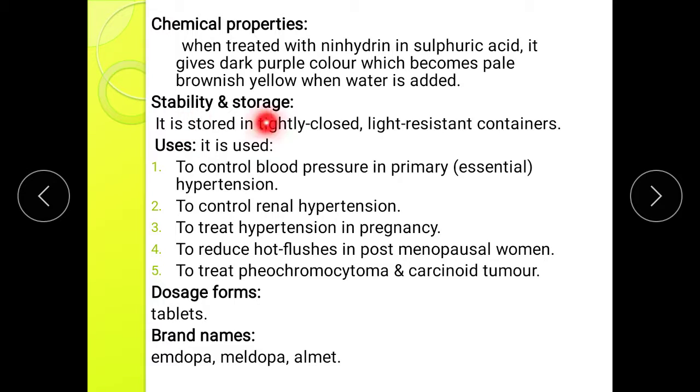Next is uses. So uses: to control blood pressure in primary hypertension, to control the renal hypertension, to treat hypertension in pregnancy, to reduce the hot flushes in postmenopausal women, and to treat pheochromocytoma or carcinoid tumor. Dosage form: tablet, and brand names are M-dopa, Mel-dopa, Almed.